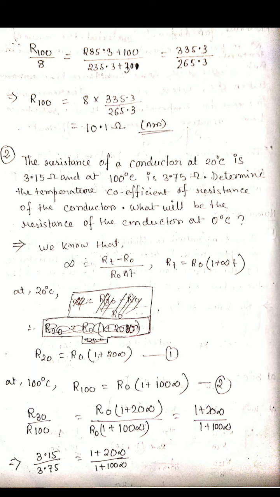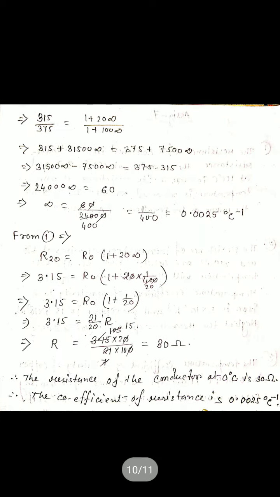and at 100 degrees Celsius is also given. So we use the same expression and simplify. At 20 degrees we get equation number 1 and at 100 degrees we get equation 2. In place of T we write 20 and 100. Now if we divide these two, we get one equation in terms of alpha, because we know the resistance at 20 and at 100 degrees Celsius. If we put the values, we get alpha equals 0.0025 per degree Celsius.